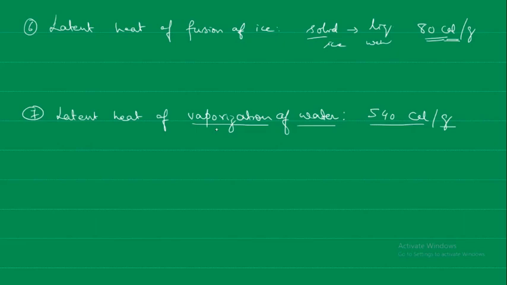So the reverse of this will be the latent heat of condensation, because we have seen that latent heat is the heat required for the conversion of a specific amount of substance from one state to another state. In the case of water, it is the amount of heat released when 1 gram of steam is converted to 1 gram of water at 100 degrees centigrade.